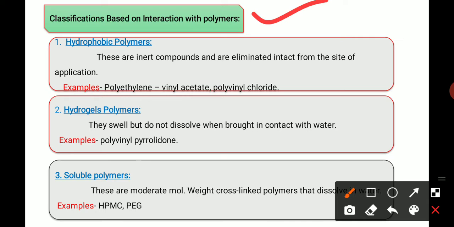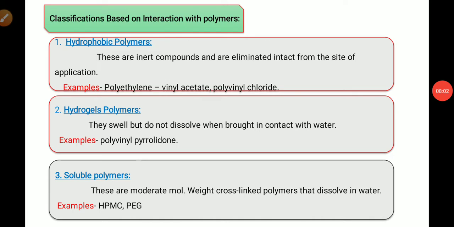It is again divided into three segments. First one is the hydrophobic polymers, second one is the hydrogel polymers, and third one is the soluble polymers. One by one I will discuss. First one is the hydrophobic polymers. What do you mean by the hydrophobic polymers?